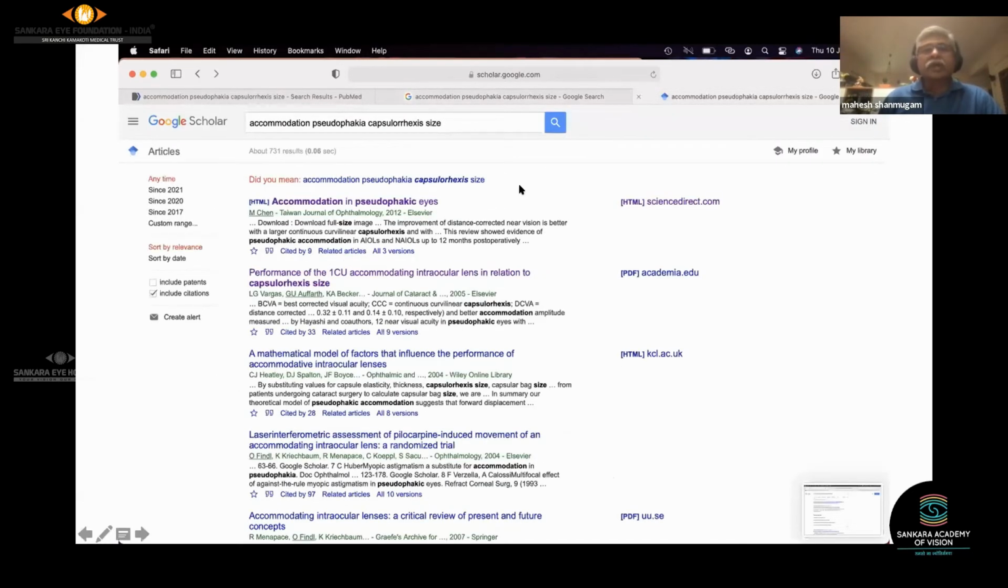And again, by Google Scholar, once again, this is the article. So what the authors of this particular paper want to see is, they put in an intraocular lens and make a particular size of a capsular access, and see if they're able to achieve accommodation, whether the regular intraocular lens, not a multifocal lens, not an accommodative lens, can move, or the capsular bag movement will result in some amount of accommodation. That's what they want to see.